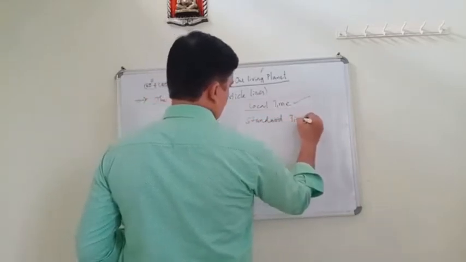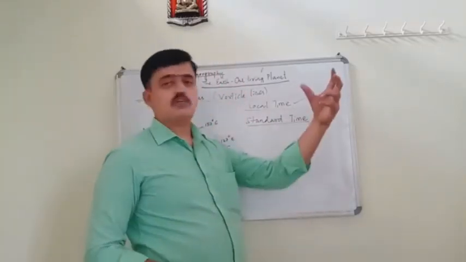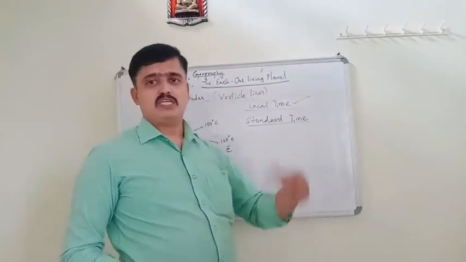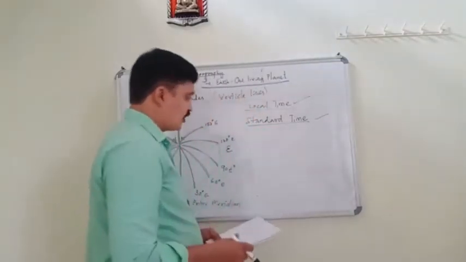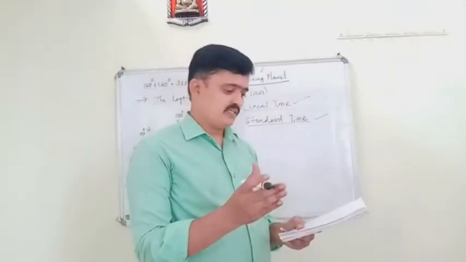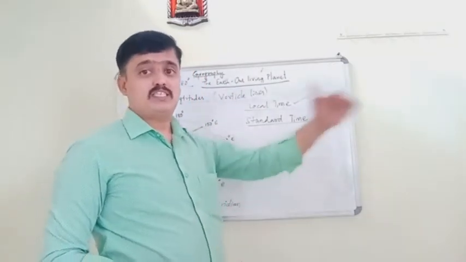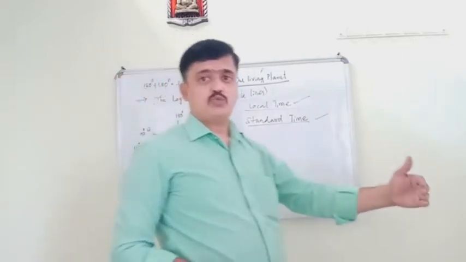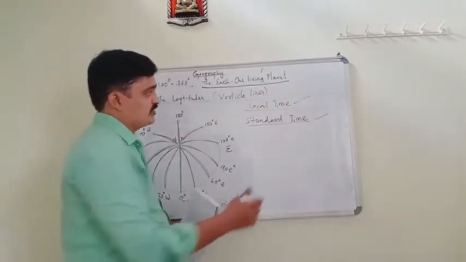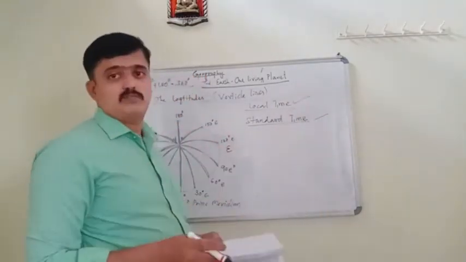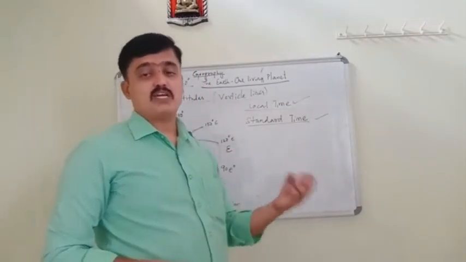Local time means that all places situated on the same meridian have the same local time. Then what is standard time? Local time varies from place to place. It is different from place to place, and it would create considerable confusion. So when we think about that, it creates confusion because local time is different from place to place.